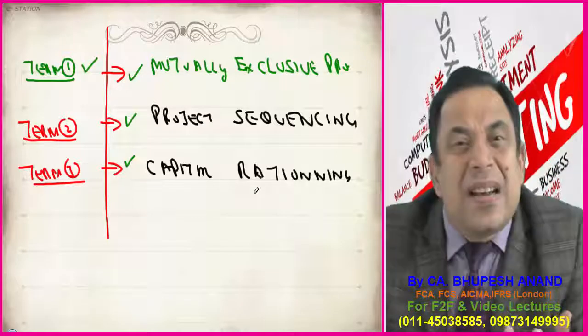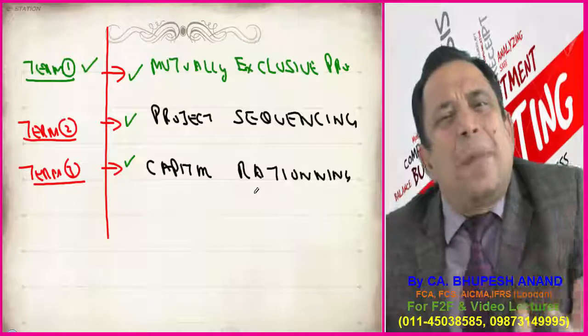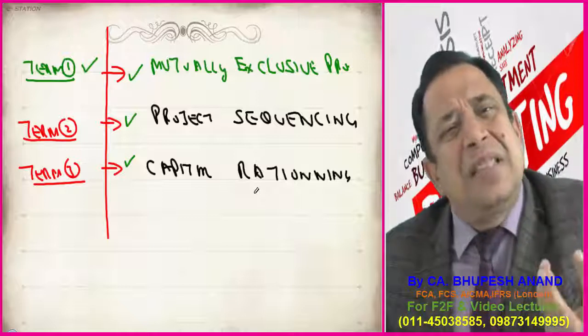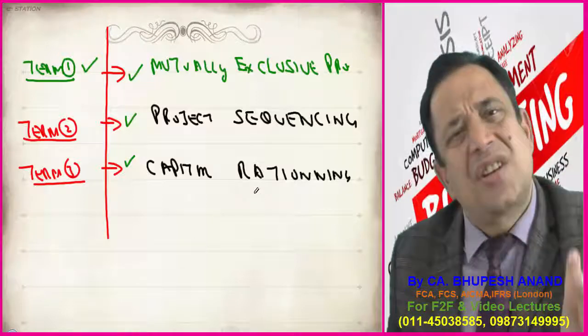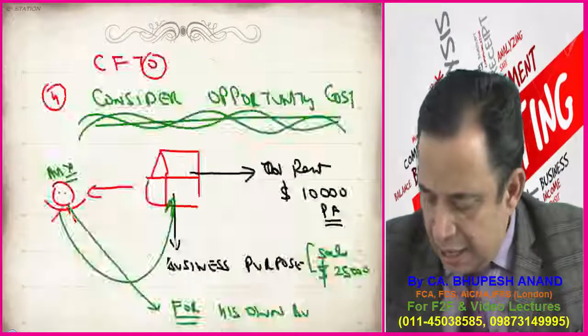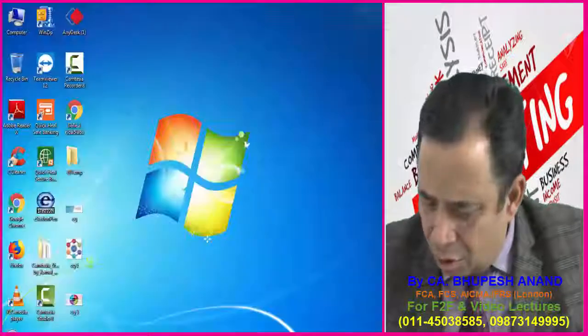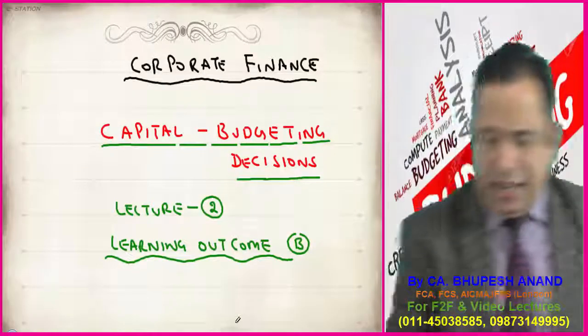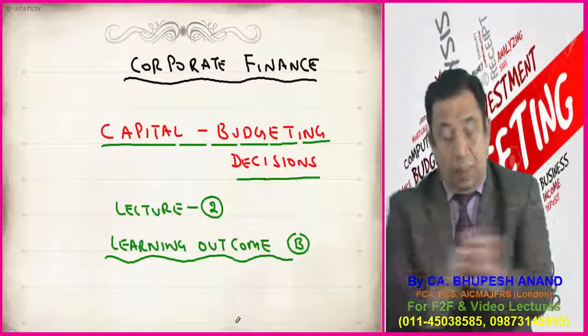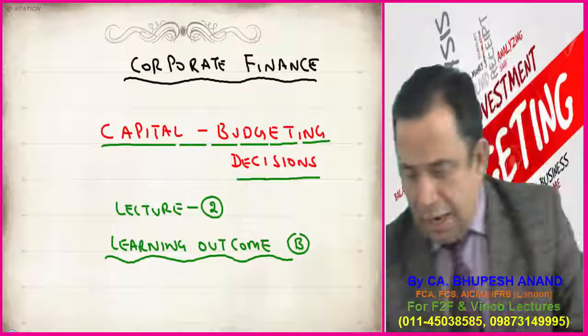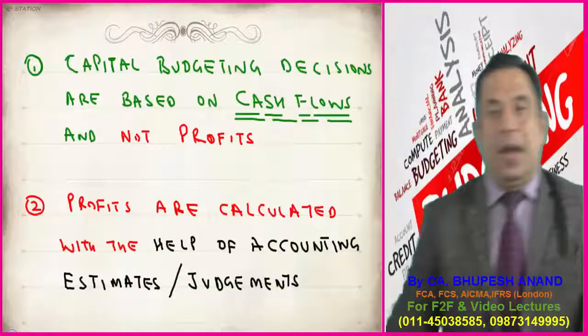What is capital rationing? What are the types of capital rationing? What is a capital budget? How will we select it? What are the combinations? But before that, please take out your registers and write down something. Only 2 or 3 slides are there. Lecture 2, capital budgeting decisions. Learning outcome B.